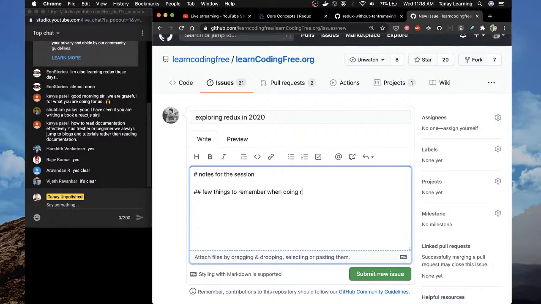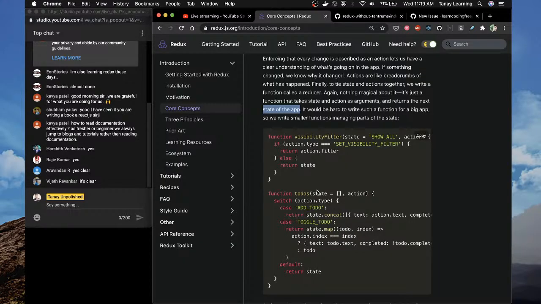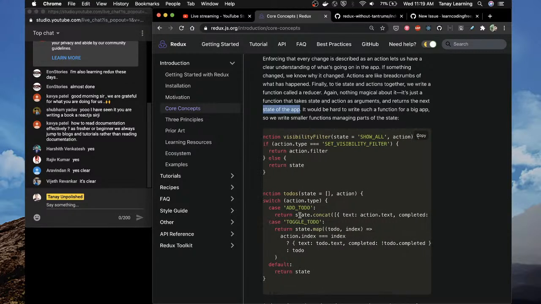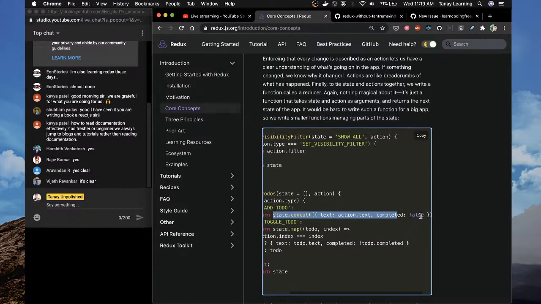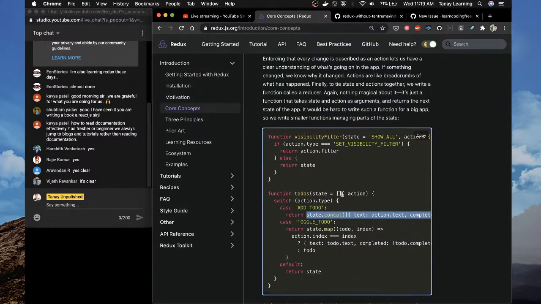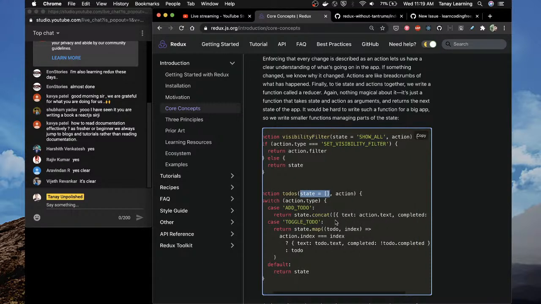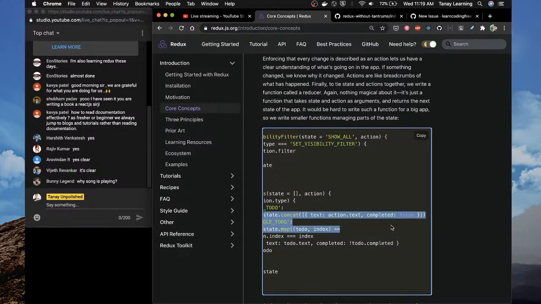So a few things to remember when doing Redux: the reducer is a pure function, which means that when you get an action, see this action here, you do state.concat, you add into the array. State is an array here. And then you concat, you don't do state.push. So what state.concat does is it returns you